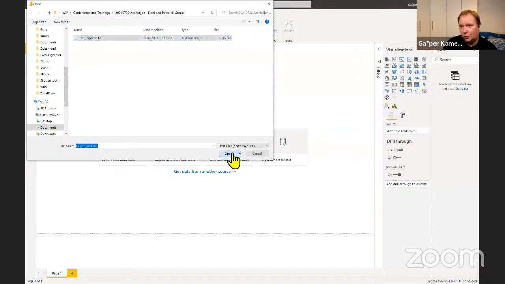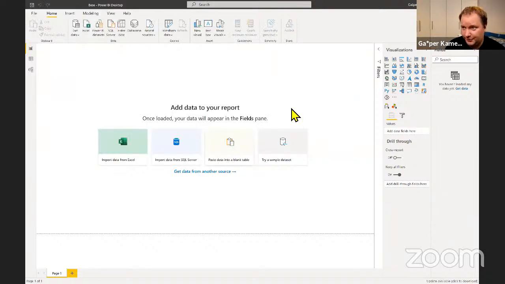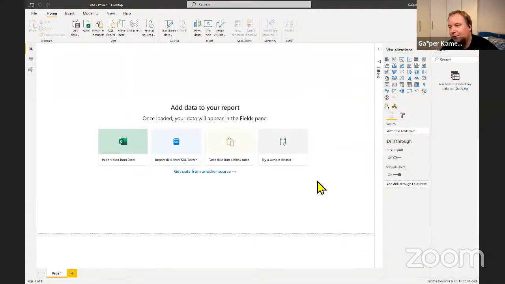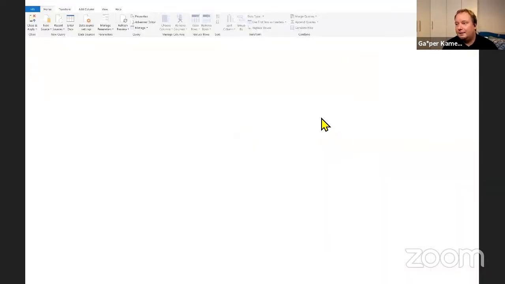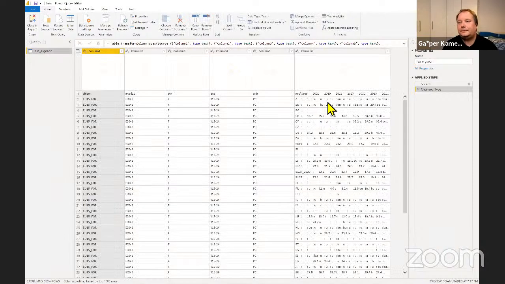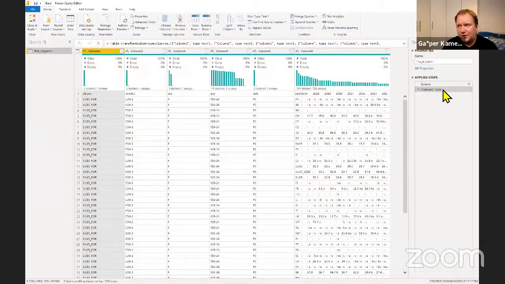I'm going to say open. And of course, the shape in which it will come, it will not be usable. So we will have to do some transformation, which is your Power Query in Power BI. So let's do transform data. And we get to this. Now it did the change type thing.